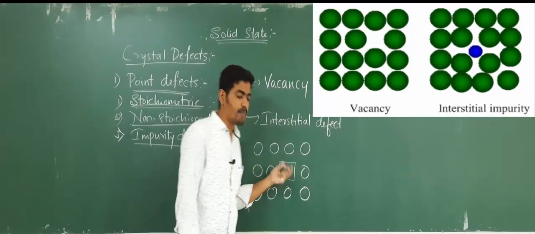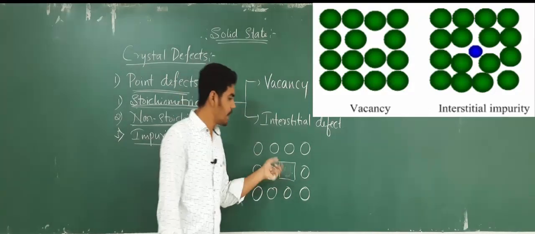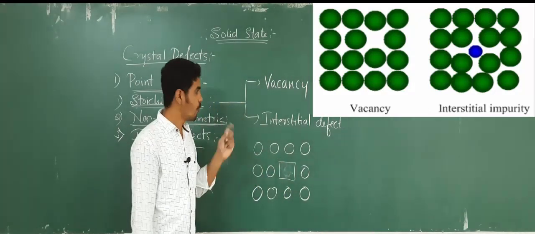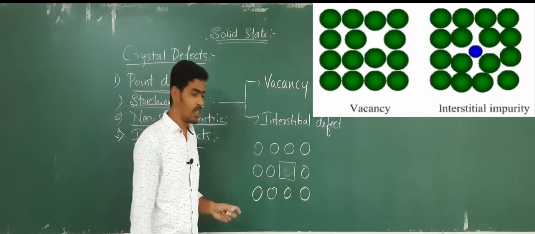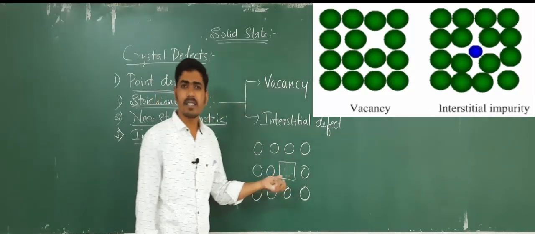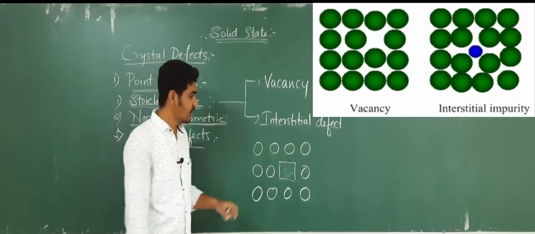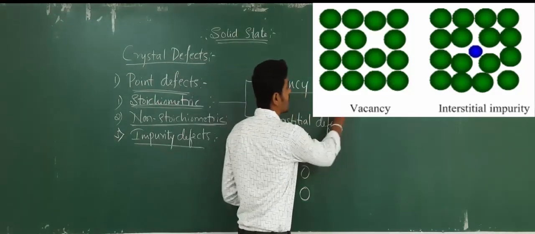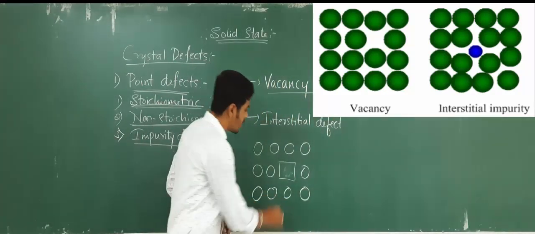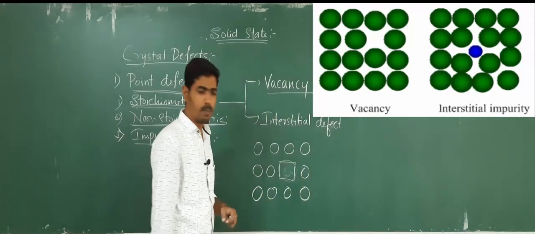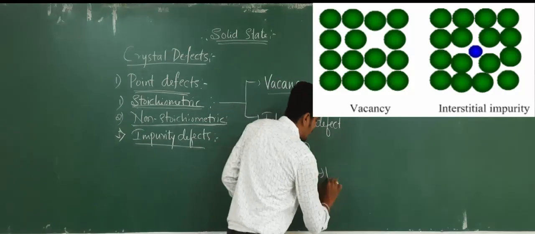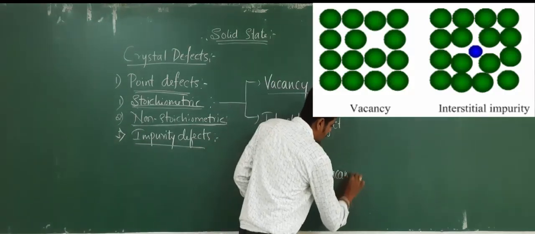There will be absence of a particle at a particular position. So when there is a missing particle at a crystal lattice, then it is said to be a vacancy defect. So here, when a particle is missed at this lattice point, it will generate the vacancy.